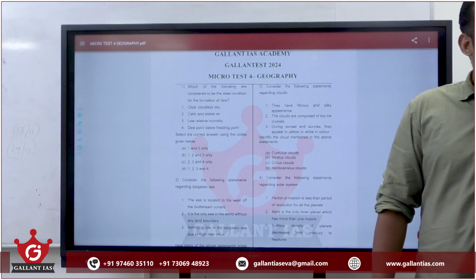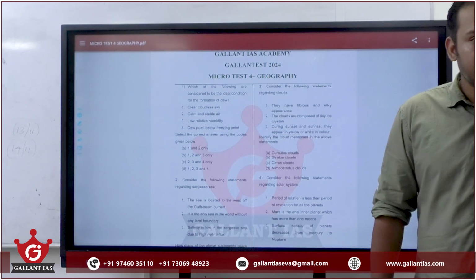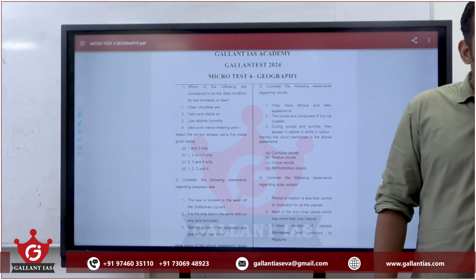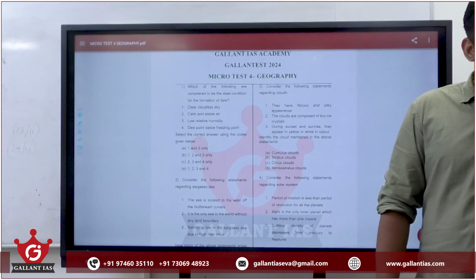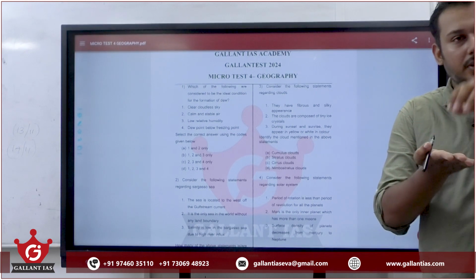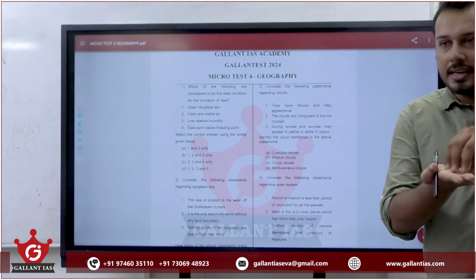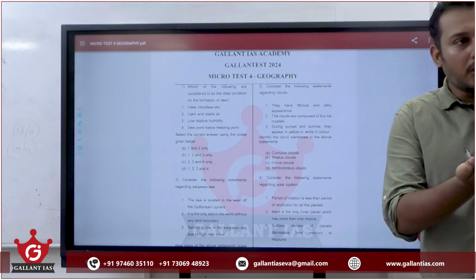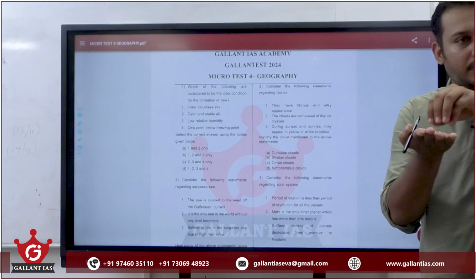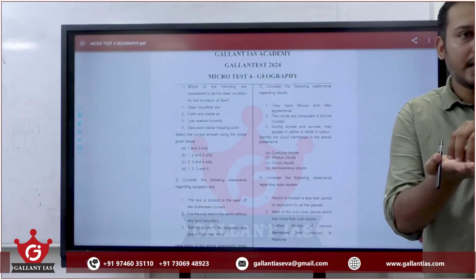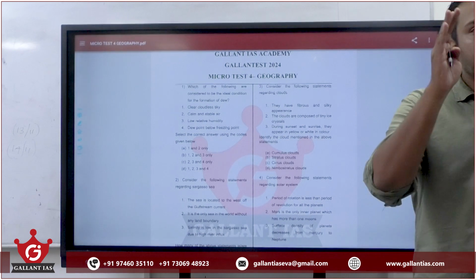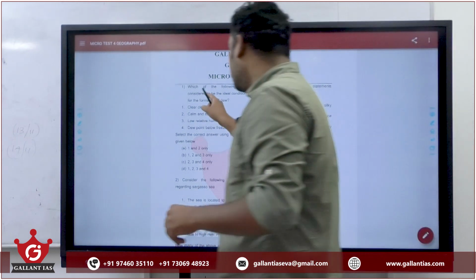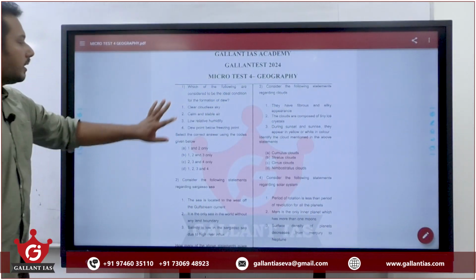Have a clear understanding that dew is not something that is falling from the sky. It is the water vapor in the atmosphere. When getting in contact with the cold surfaces, it condenses and forms into tiny water droplets. So water vapor or moisture in the atmosphere, coming in contact with the cold leaves, condenses to form tiny water droplets. So that's how dew is formed. Now, if you know these things, look at the conditions.